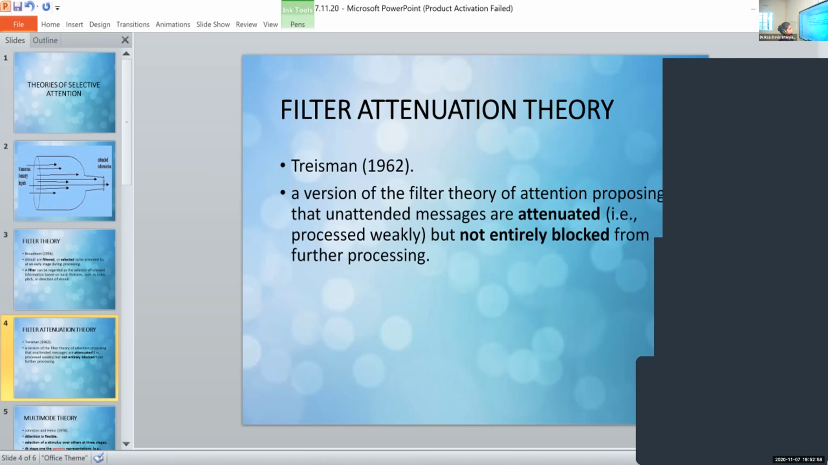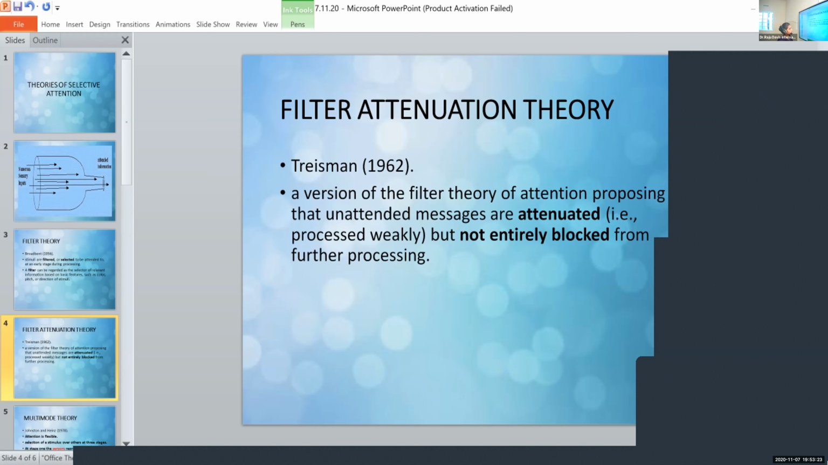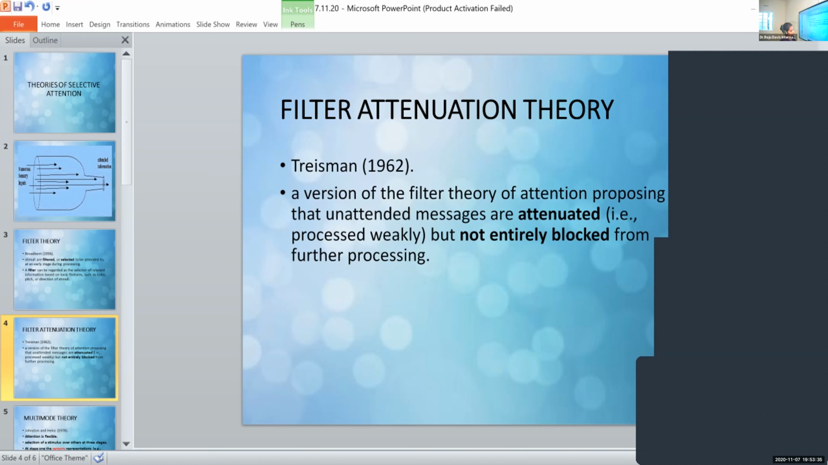Okay. Filter attenuation theory. This is a version of the filter theory of attention, proposing that unattended messages are attenuated, which means weakened. Attenuation means weakening, but not entirely blocked from further processing. Did you write down? After that, I'll explain. I'll read it for you. A version of the filter theory of attention, proposing that unattended messages are attenuated but not entirely blocked from further processing. I hope you all are writing in the lecture notes, so you can just write in bullet points.